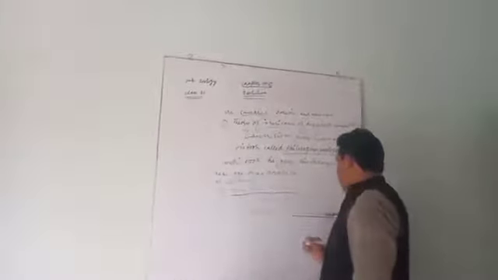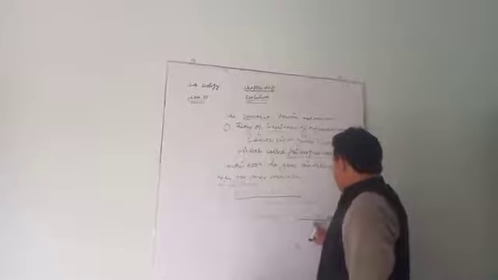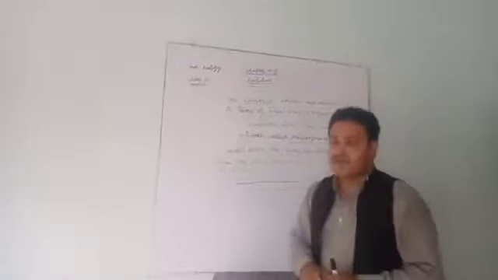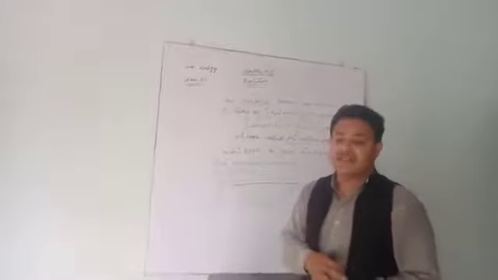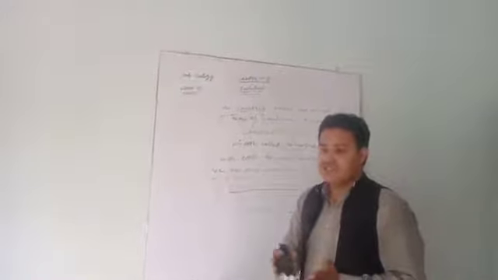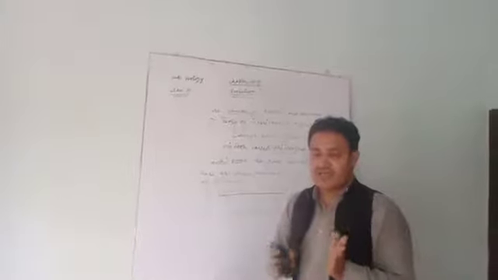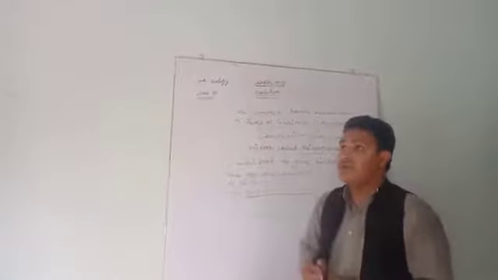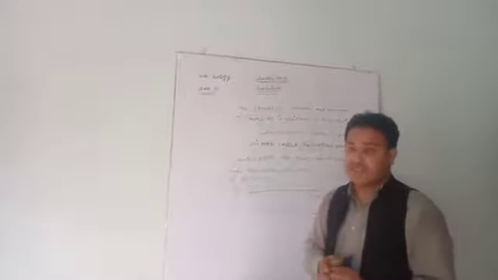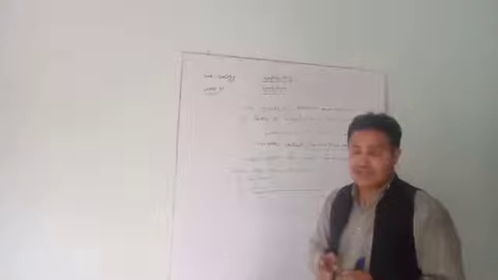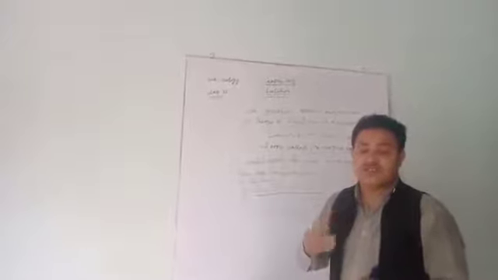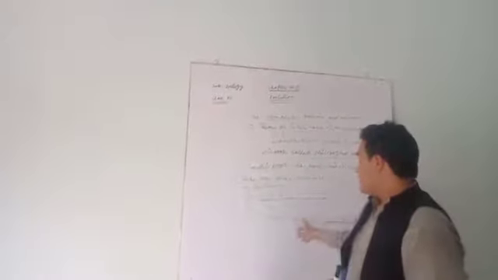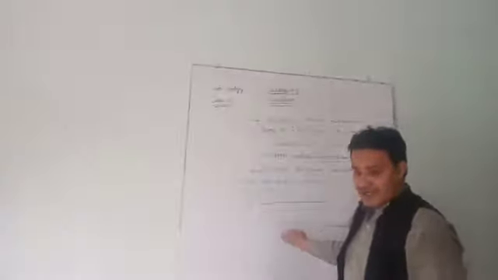Inheritance of acquired characters are those characters, means somatic characters. For example, Lamarck gave the example of the evolution of the giraffe. The neck of the giraffe is the largest neck in the animal world. So the neck is a somatic organ.